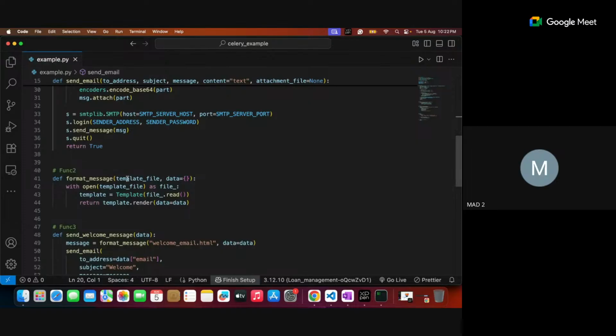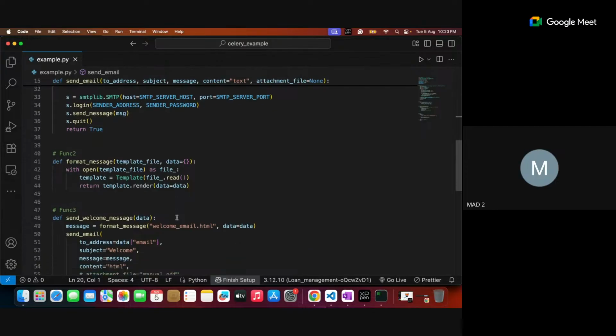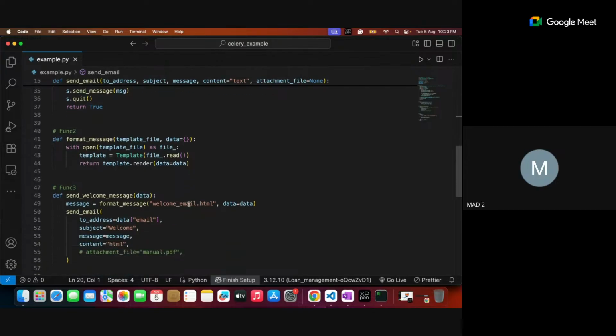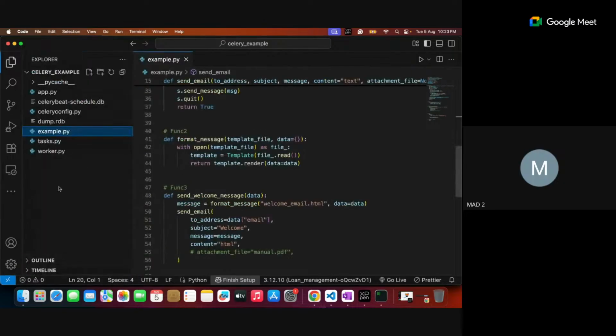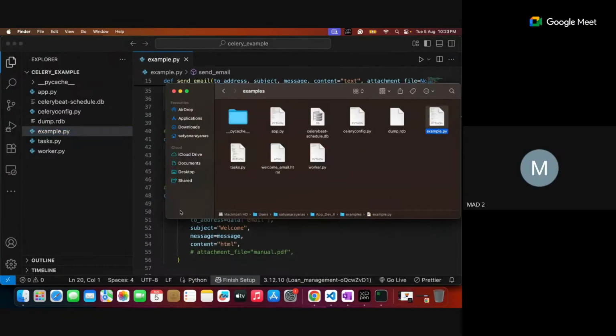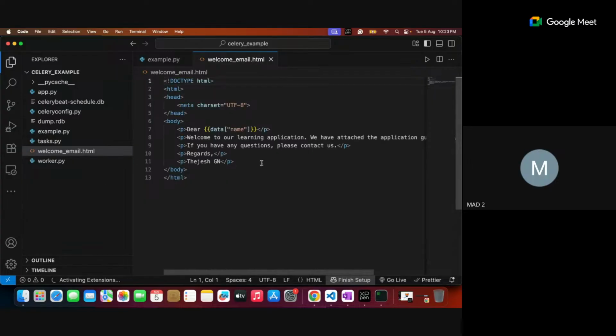That's okay. Now the message is formatted in a template format. Why is he using a template format? Maybe he wants to send a constant template. I think he wants to use some HTML also. Yeah, here is the welcome HTML. This welcome HTML takes some data as a parameter. Of course, I need to copy that welcome HTML also. Let me drag and drop it. Yeah, here it is. This is simple HTML.